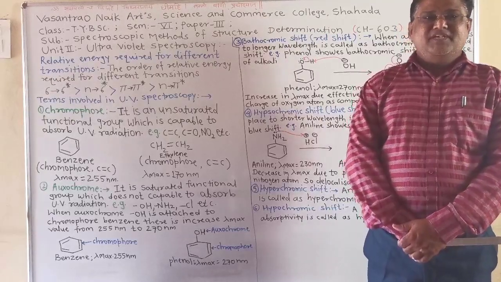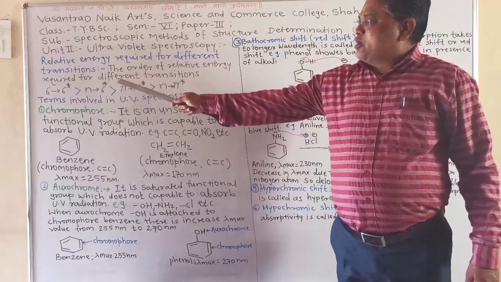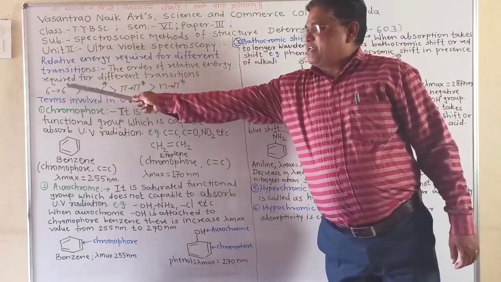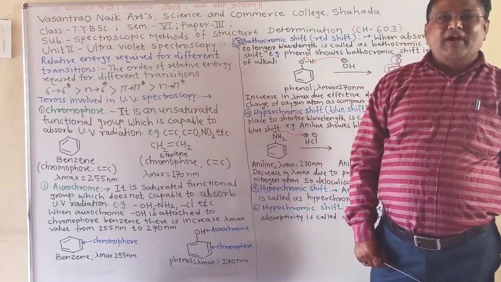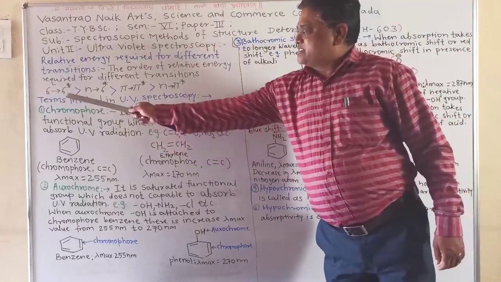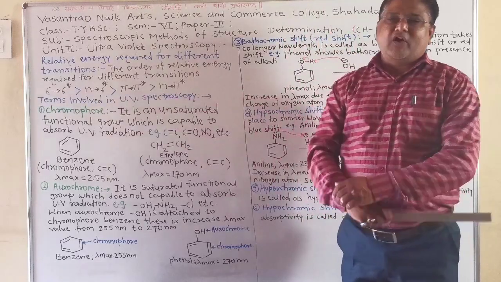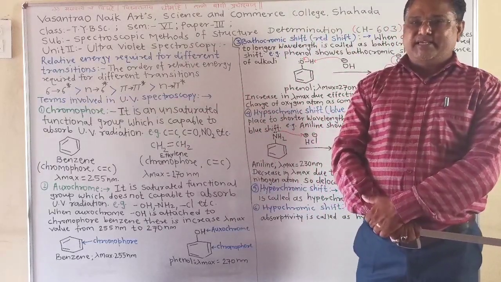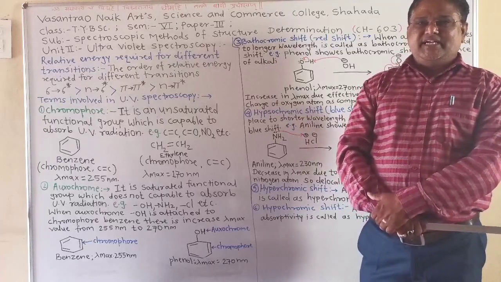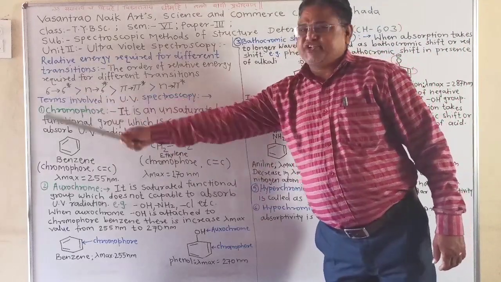Hello friends, today we are going to learn types of excitations. Now, sigma to sigma star excitation. When an electron transfers from a bonding molecular orbital sigma to a higher energy sigma star antibonding molecular orbital, it is called sigma to sigma star excitation. All saturated compounds indicate sigma to sigma star excitation.